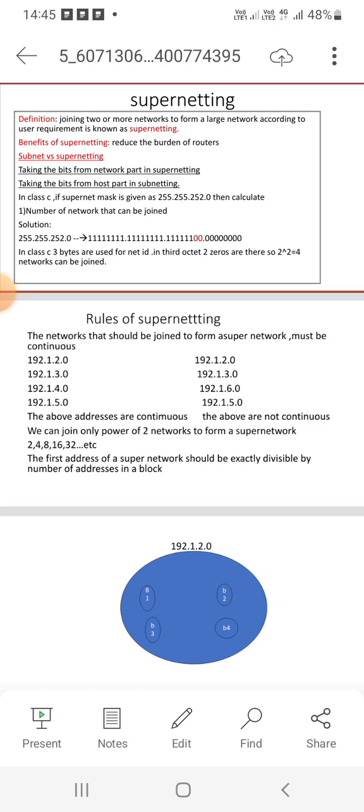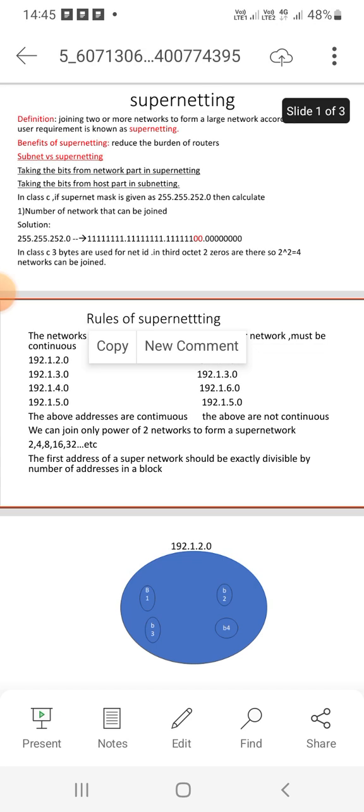In class C, if the subnet mask is given as 255.255.252.0, then calculate the number of networks that can be joined. How many networks can be joined? Solution: convert the given subnet mask into binary form. It is given that it is a class C.